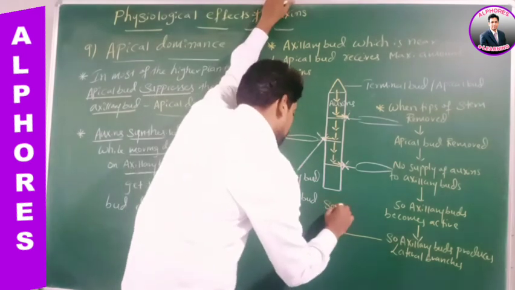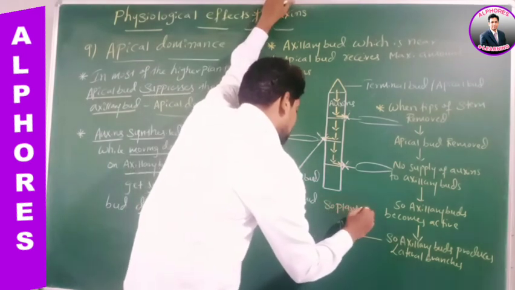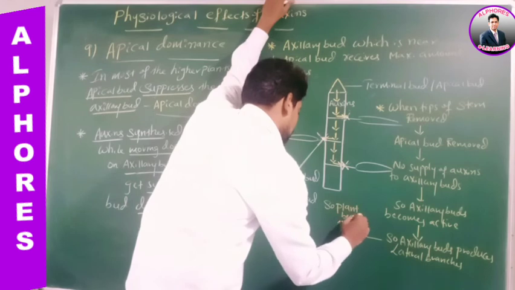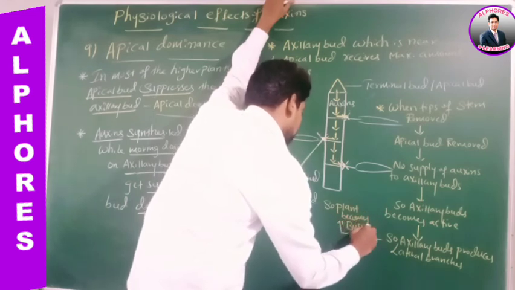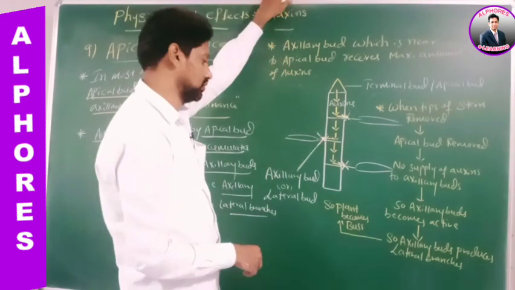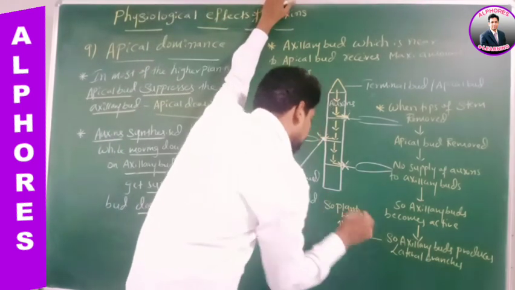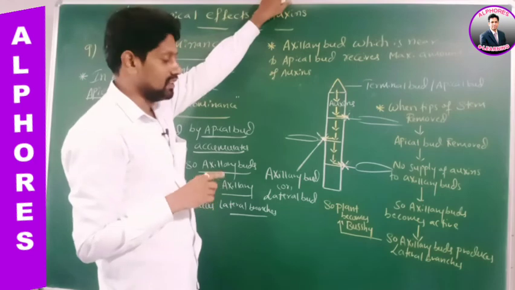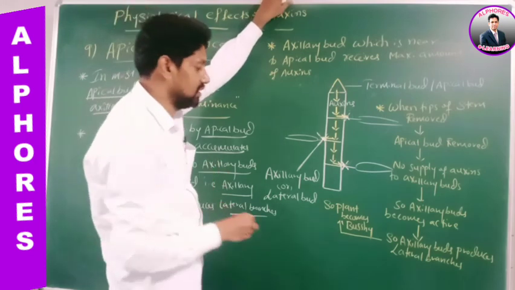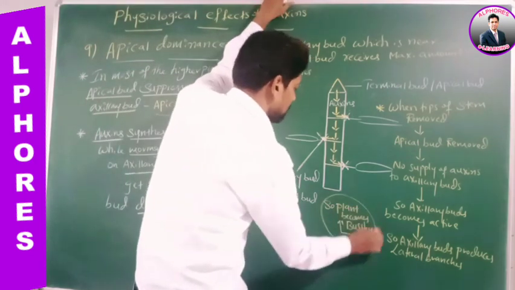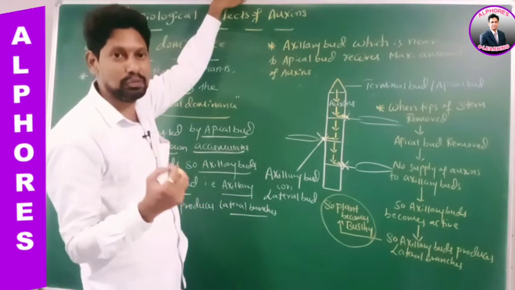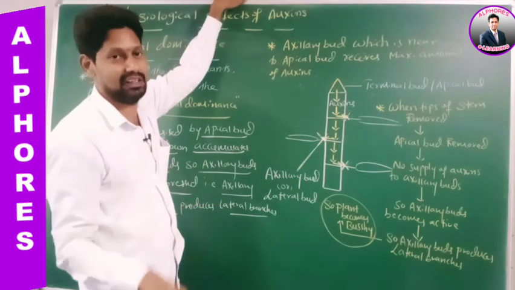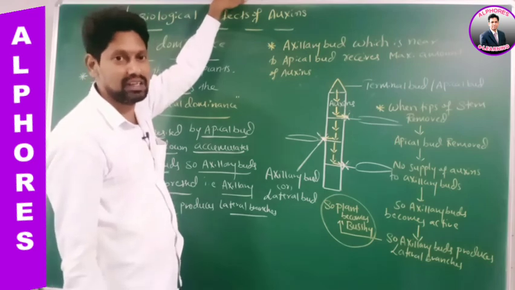So the plant becomes bushy. What becomes bushy? The plant becomes bushy. This bushy appearance, making a plant bush-like, is called hedge making or densing. What is it called? Hedge making or densing.